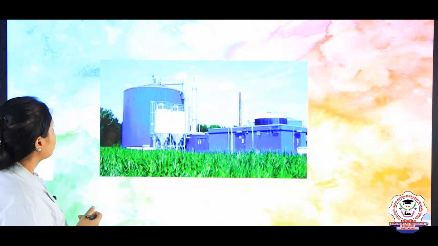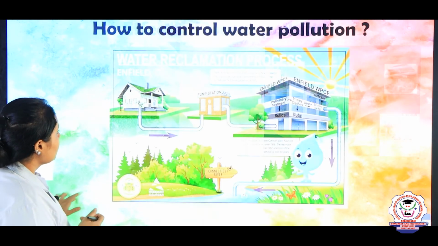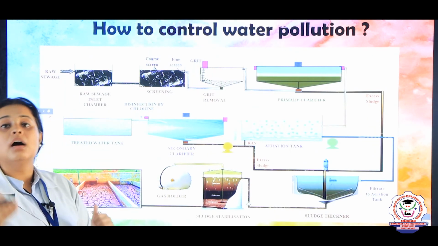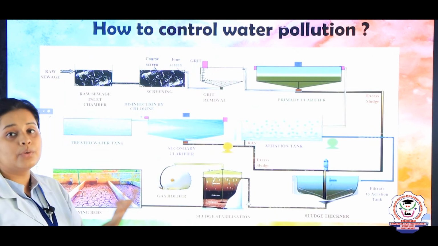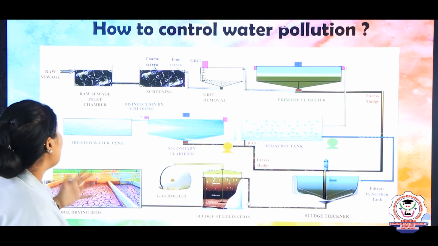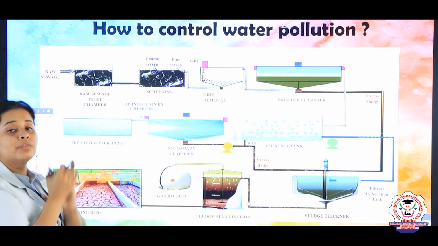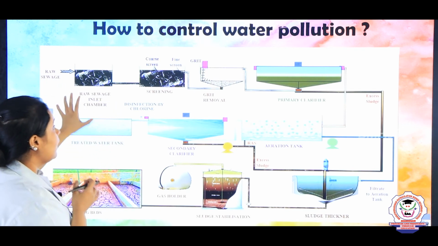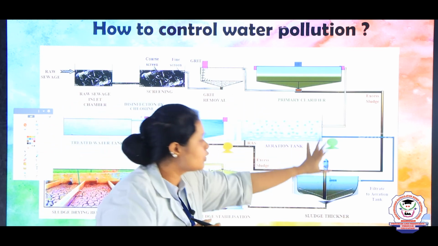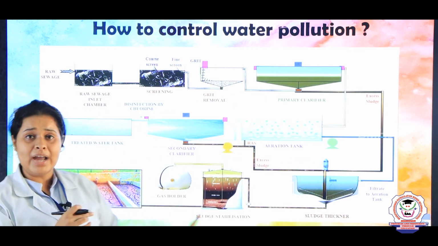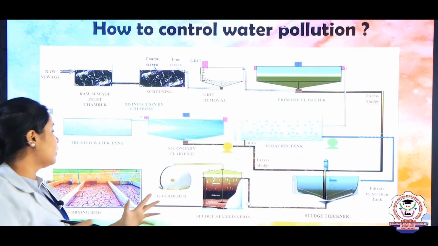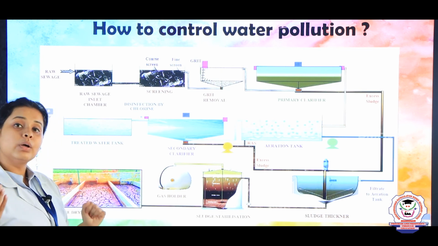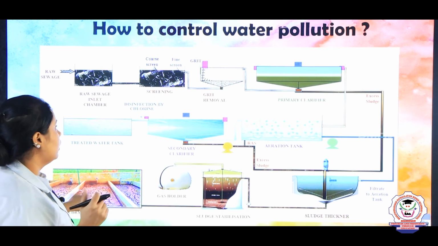In the same way, there is a sewage pollution control or sewage treatment system, where they take water from the sewage and clarify it with so many processes, and finally a pure state of water is produced, and that water is potable water.